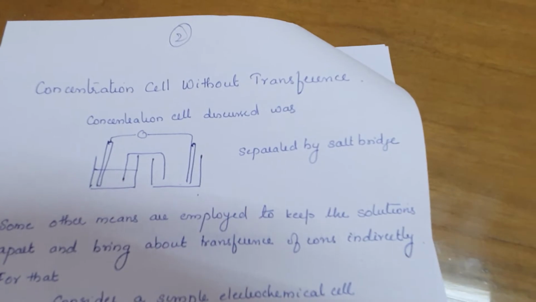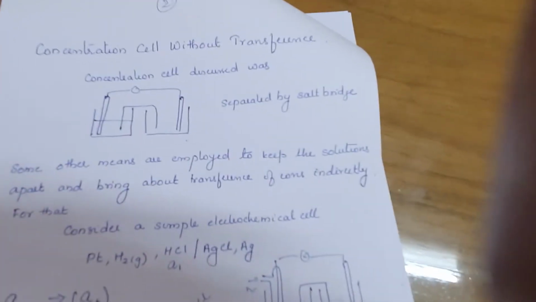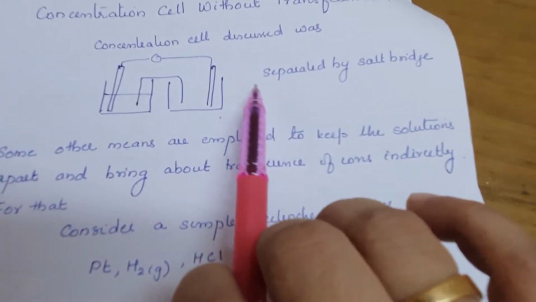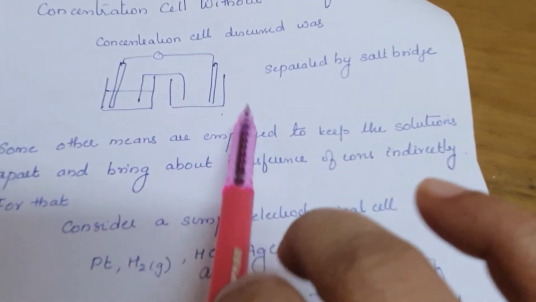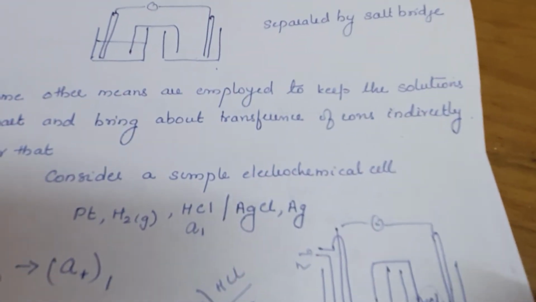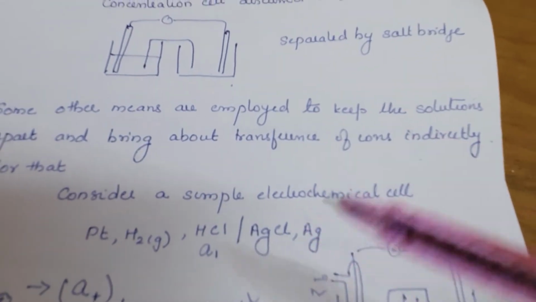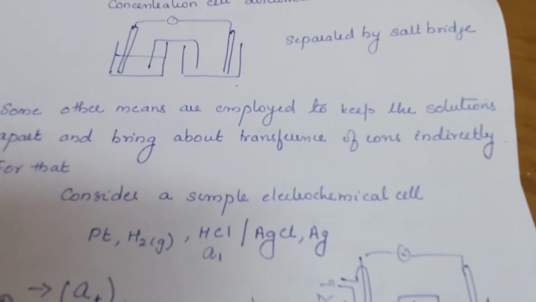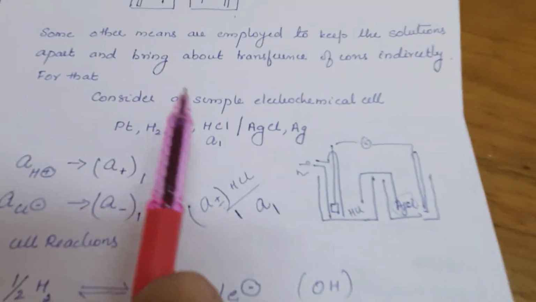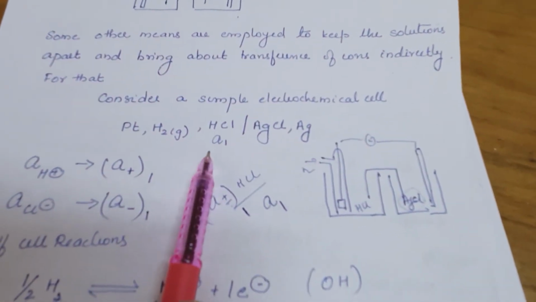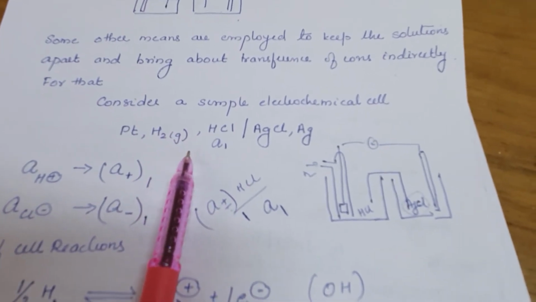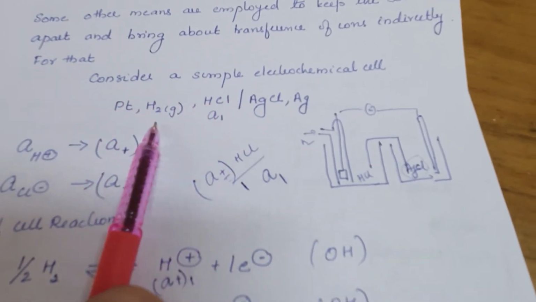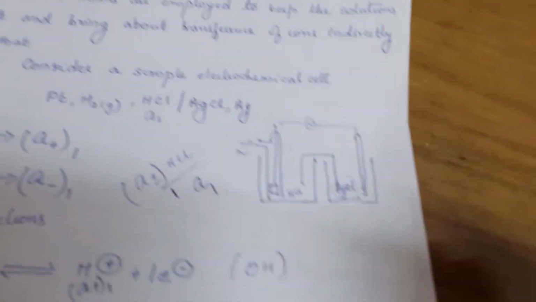In this case, understand carefully: till now, what we have discussed is a concentration cell which is separated by a salt bridge like this. Now we are going to bring about a concentration cell where transfer takes place indirectly. For that, first consider a simple galvanic cell. We'll take the one with hydrogen electrode and silver electrode. Hydrogen electrode will act as the oxidation half, silver will act as the reduction half.